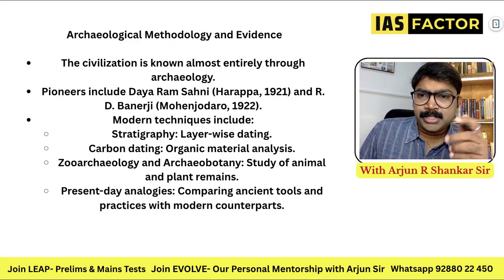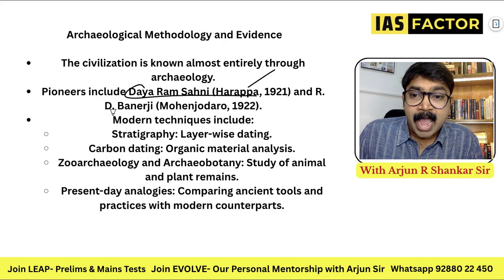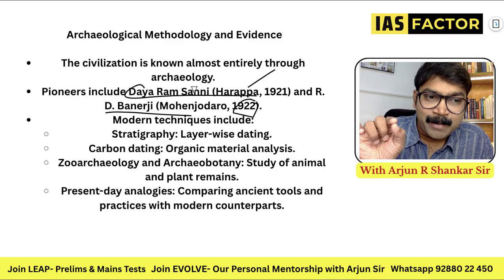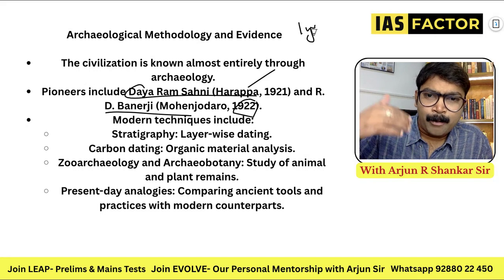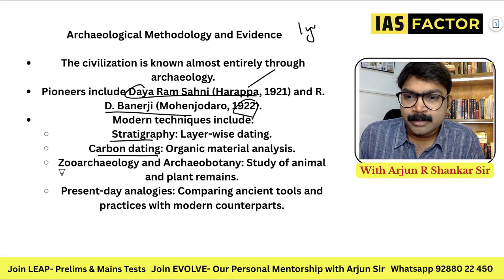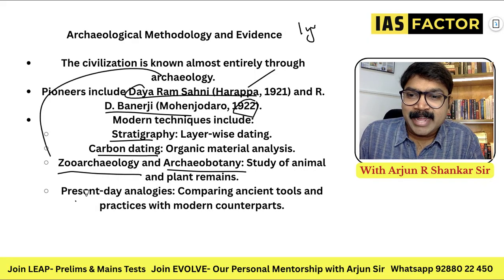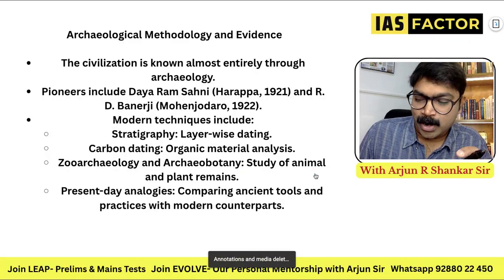And archaeology, look at the important people. Pioneers like Dayaram Sahni, remember Harappa, and R.D. Banerjee, Mohenjo-daro. So when you see who discovered Harappa, remember Dayaram Sahni, and R.D. Banerjee of Mohenjo-daro. It all happened within the span of one year. Harappa was found first and Mohenjo-daro later. And you used a lot of techniques like stratigraphy, carbon dating, zooarchaeology, archaeobotany. All these are techniques you use to reconstruct history, which we have to understand here.